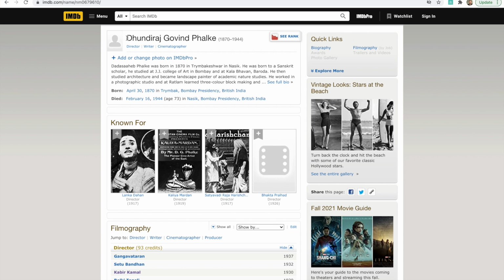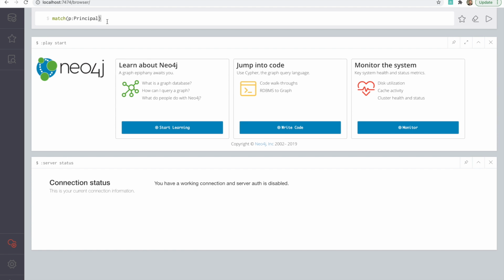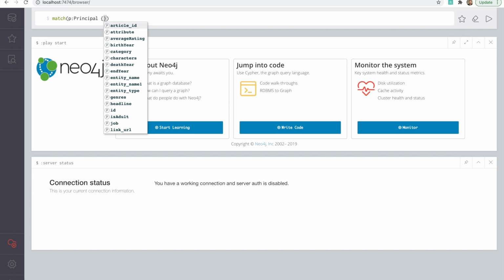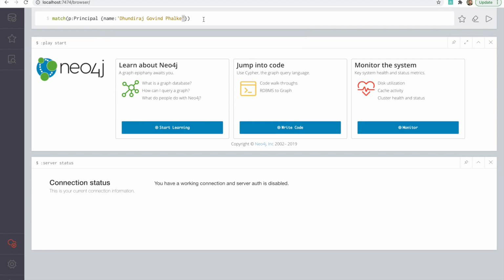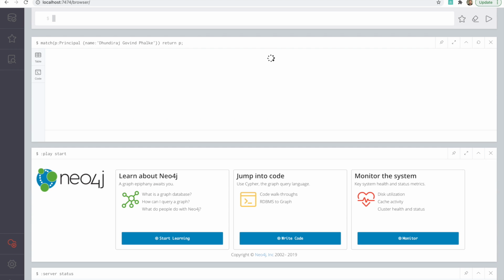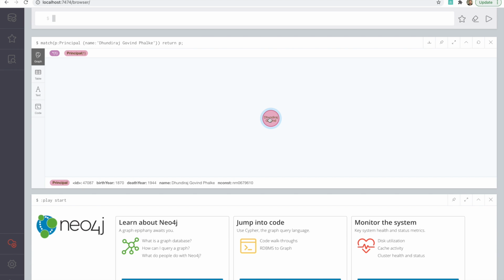Dada Saheb Phalke's real name was Dundiraj Govind Phalke, so we'll use that name in our query. So the first principal we are going to search is this, and let's say, return P. So we should be getting one. Okay, so we have this node for Dada Saheb Phalke.